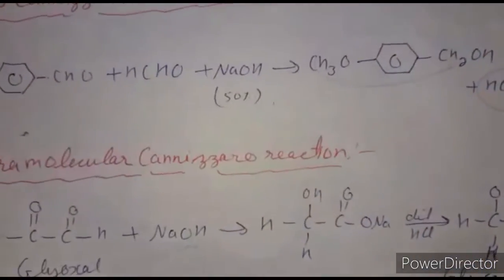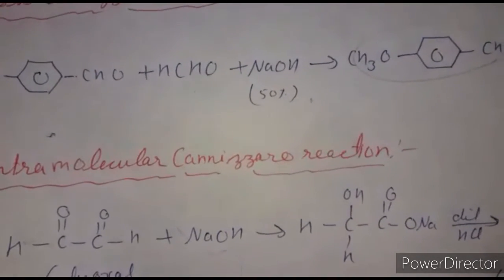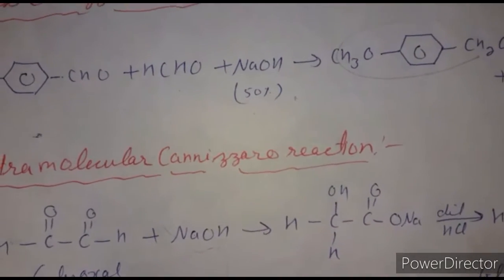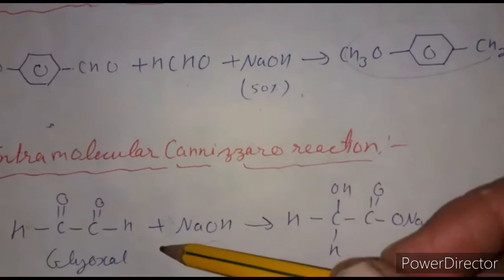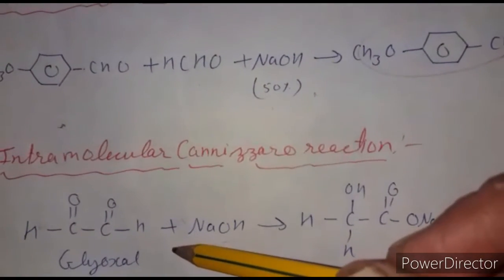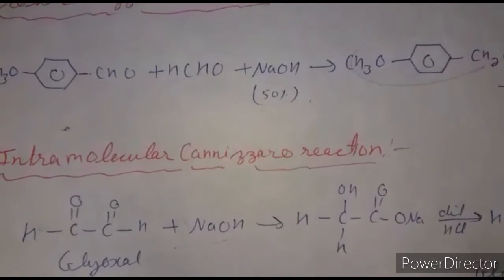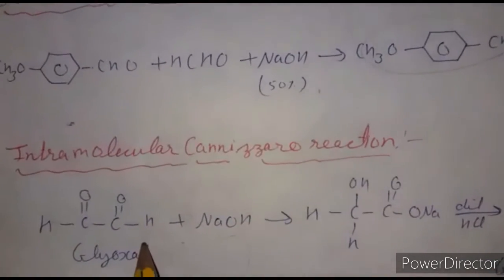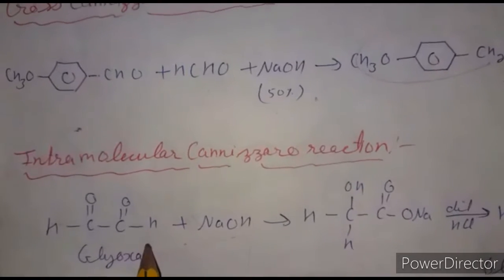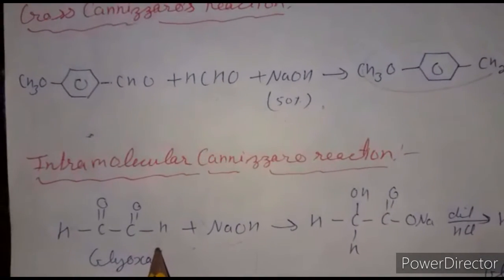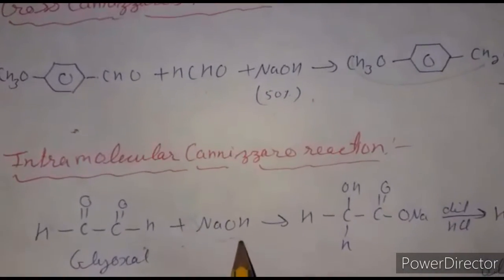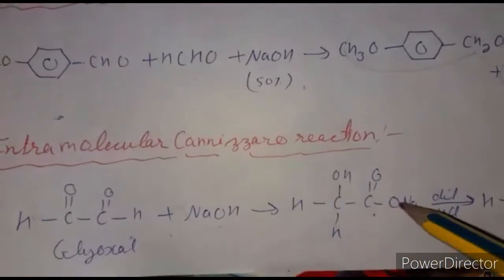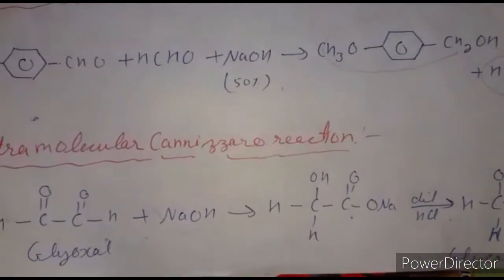Next we discuss the intramolecular Cannizzaro reaction. The Cannizzaro reaction takes place between two molecules of the same or different aldehyde. The intramolecular Cannizzaro reaction occurs in the same molecule, which undergoes both reduction and oxidation, meaning a disproportionation reaction. So the glyoxal molecule, which does not contain any alpha hydrogen but contains two aldehyde groups, undergoes the intramolecular Cannizzaro reaction in the presence of strong alkali. First it forms a sodium salt, and further upon reacting with dilute HCl it forms glycolic acid.